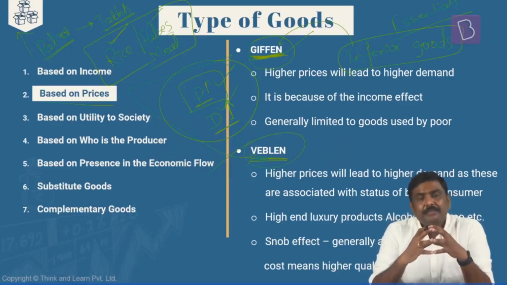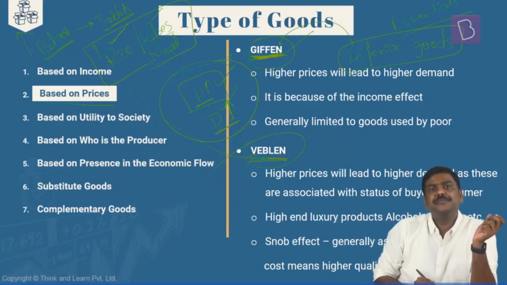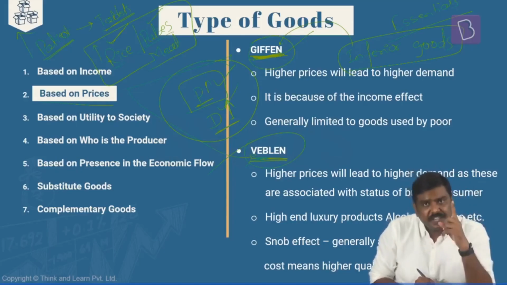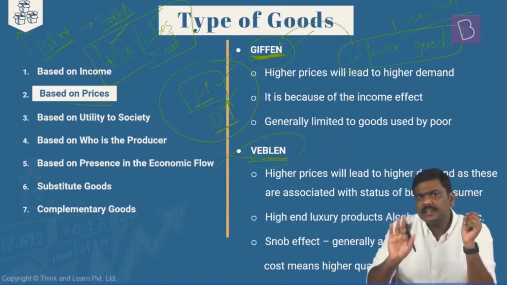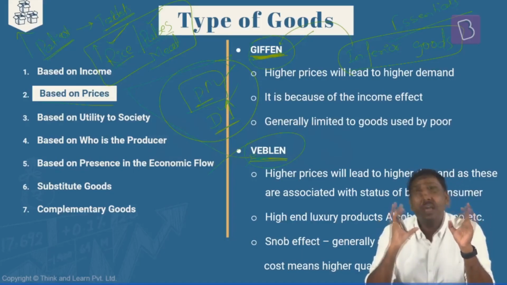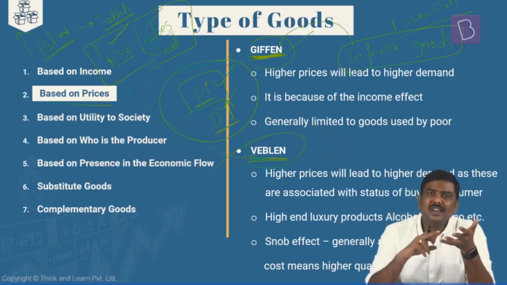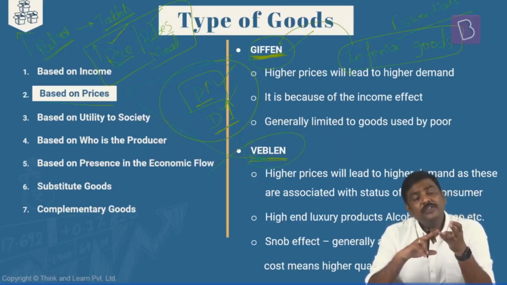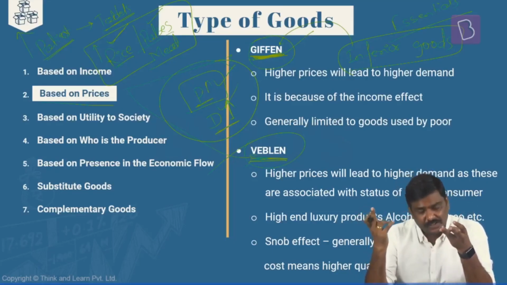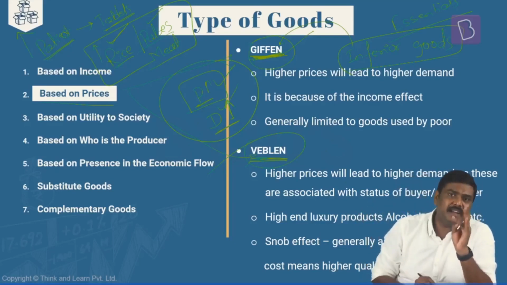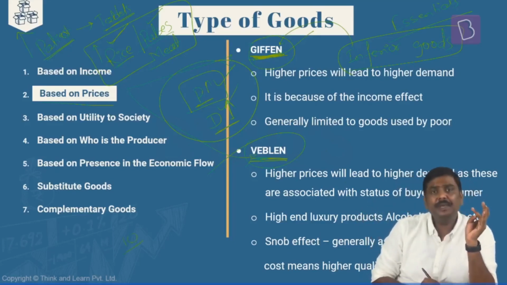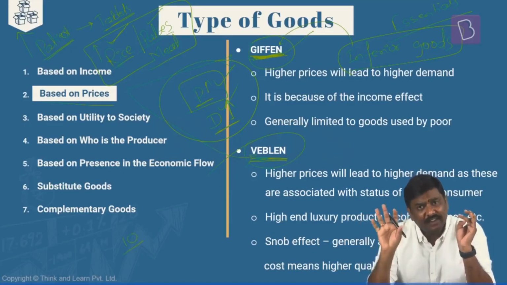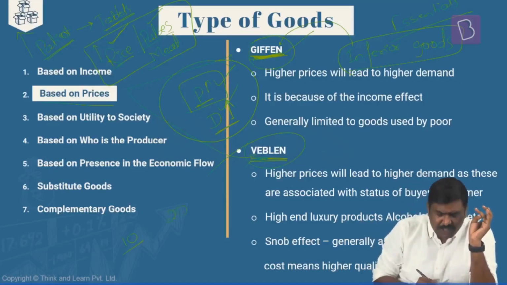Now, at this point, imagine the price of rice increases. First thing, when the price of rice increases, his income is not changing. His income is limited. As the price of rice increases, how much rice he can purchase will be affected. Now, if he wants to shift to another quality of rice, what if I were to tell you that the rice that he is purchasing right now costs him 10 rupees, and the next available quality or another variant of rice in the market is 20 rupees per kg.